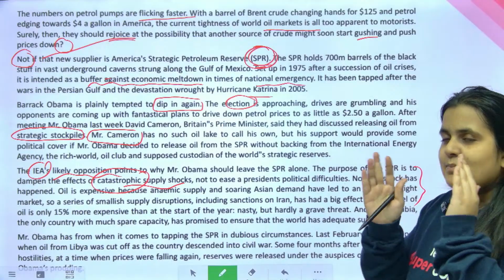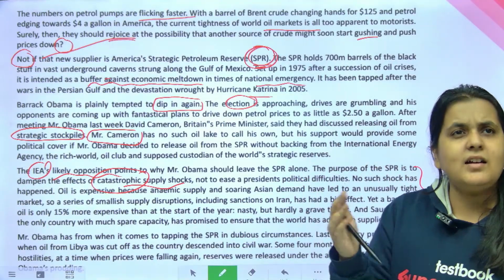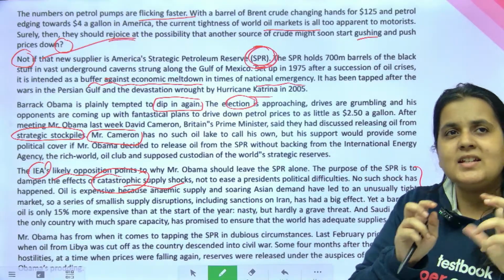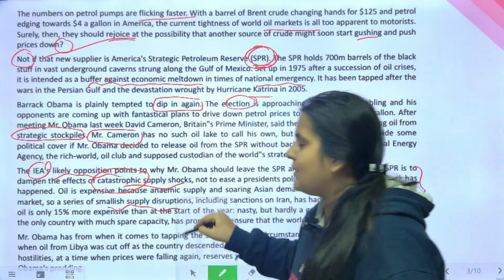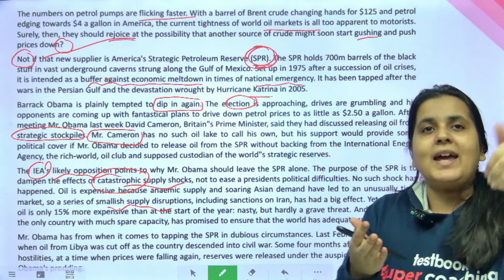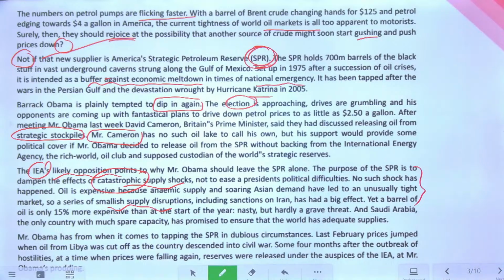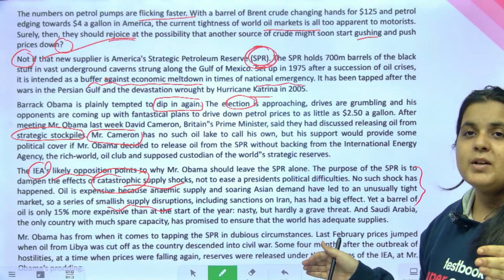So maybe what they just want to say is that it's not a huge catastrophe or a huge disaster. ये मतलब छोटे से, he's using the word smallish supply disruption, मतलब थोड़ा बहुत hiccups आया है बस. It's not like a huge catastrophe कि you tap on that reserve. Okay, hello Rakesh. Yes, this would probably come under the economic political lines.